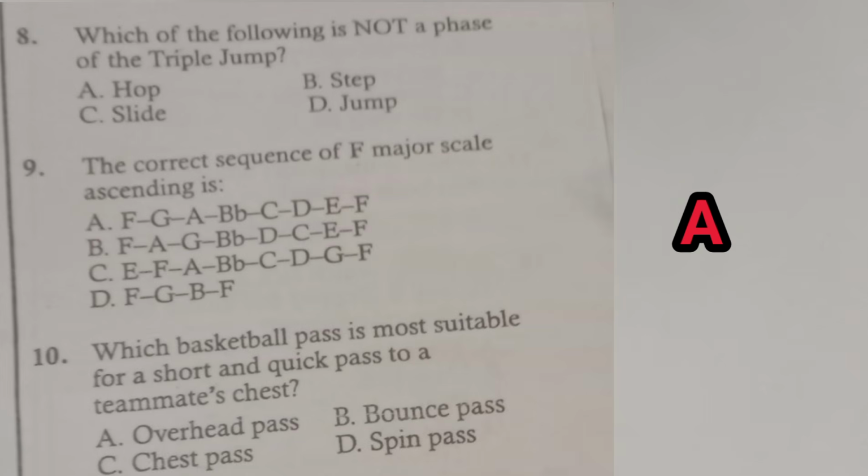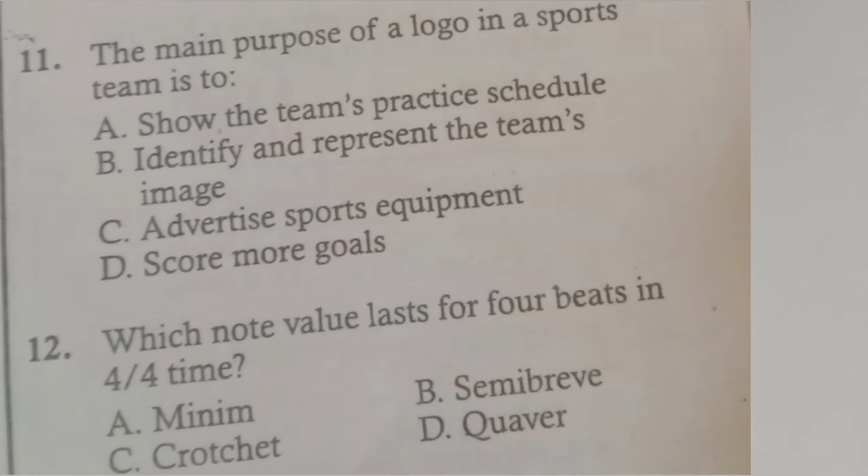Question 10 talking about which basketball pass is most suitable for a short and quick pass to a teammate's chest. There you have already been given chest. So the correct pass is chest pass. Question 11. The main purpose of a logo in a sport team is to, so we are using the logo to identify and represent the team's image or team spirit. Those are the main functions of the logos in a sport team.